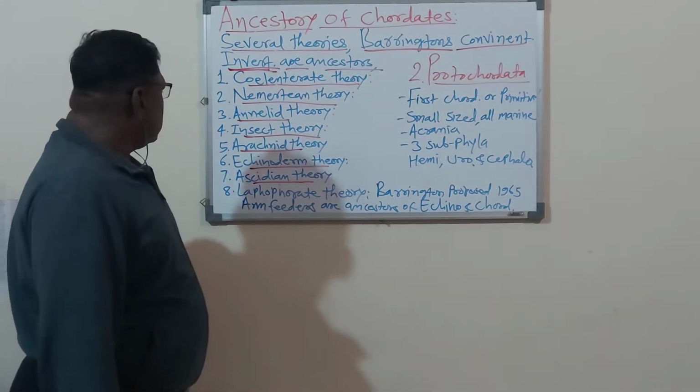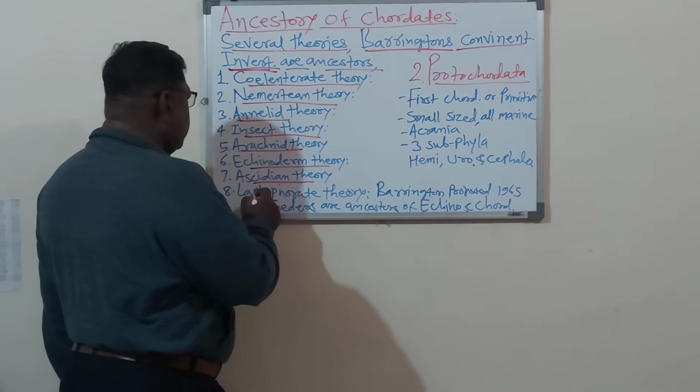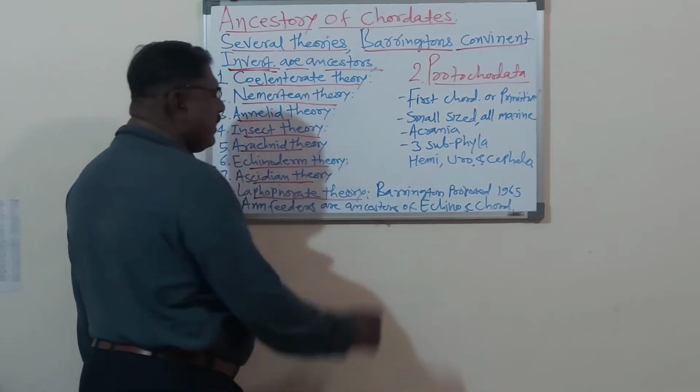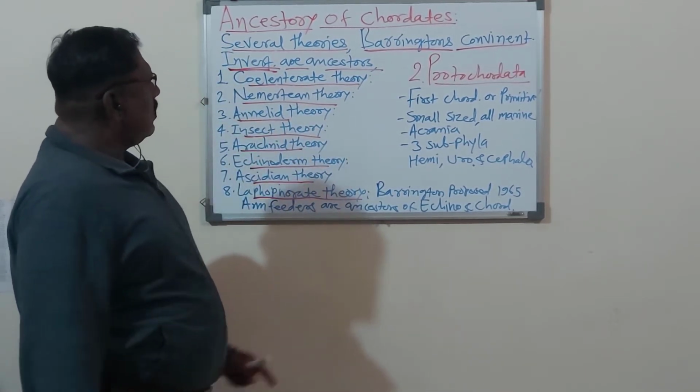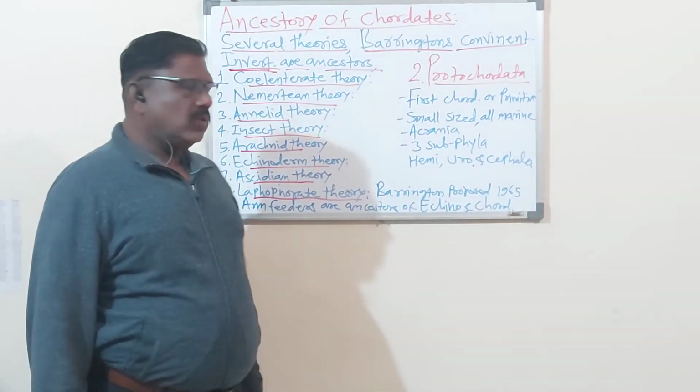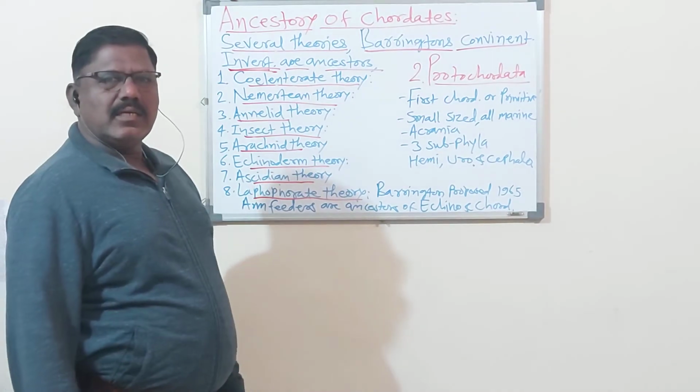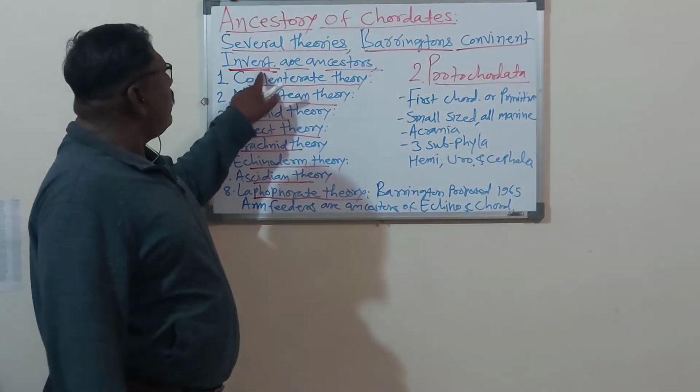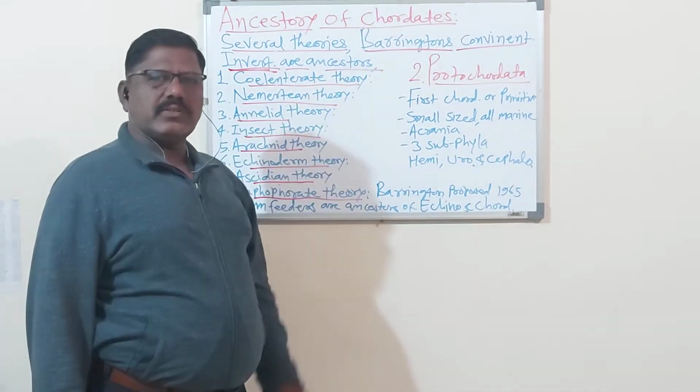Then Lophophorid theory. This Lophophorid theory was proposed by Barrington in 1965. Lophophorid theory means the invertebrates are the ancestors of the coordinates.